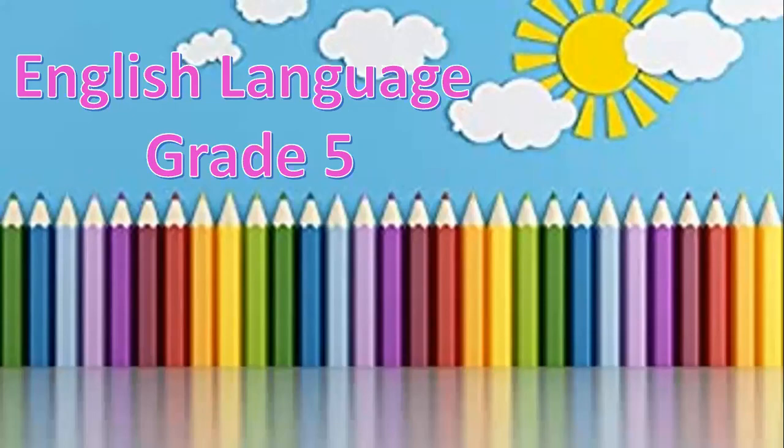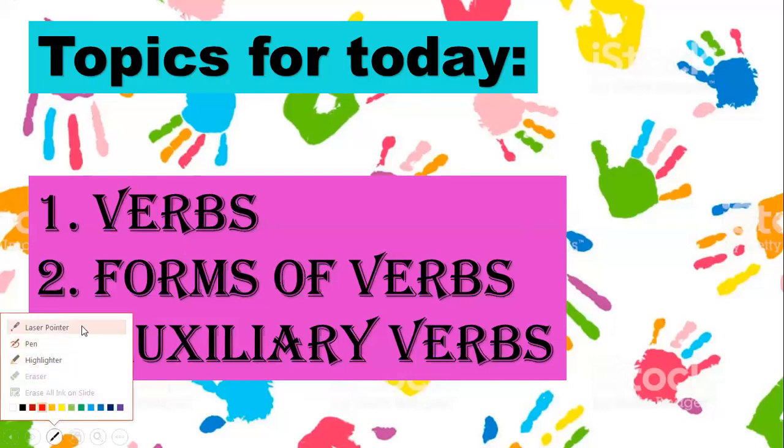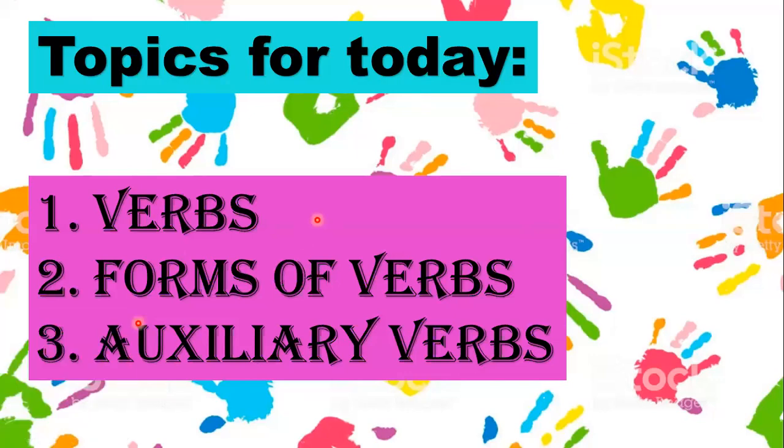So what will we be doing today? Yes, the topics for today are verbs, forms of verbs, and auxiliary verbs. What is the meaning of all these words that I am using? Can you tell me what are verbs, forms of verbs, auxiliary verbs? Do you remember first of all what are verbs?